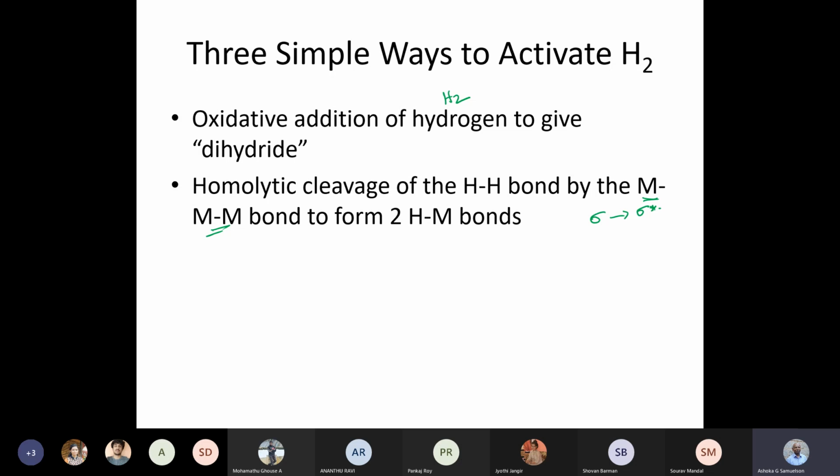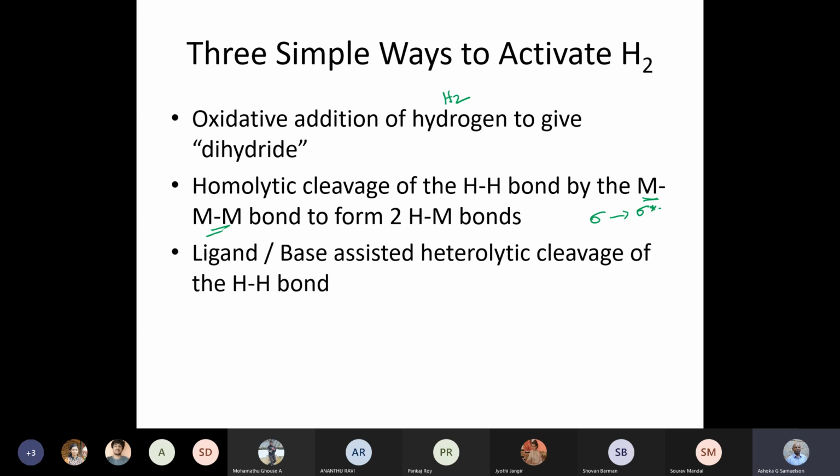And in the same way you can circumvent this problem of symmetry mismatching. So the third one is a ligand or base assisted heterolytic cleavage. In these two cases, you have both hydrogens being available as two H dots.